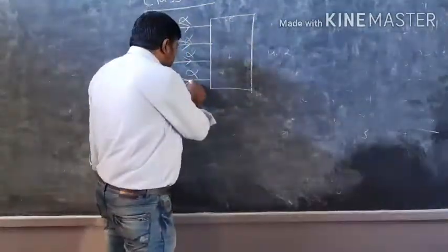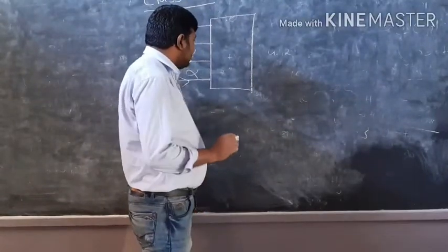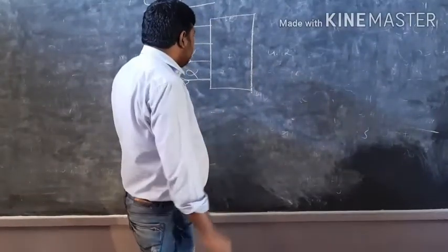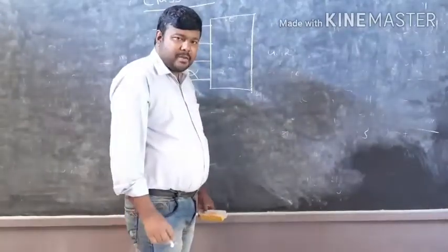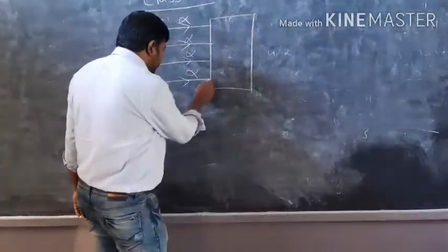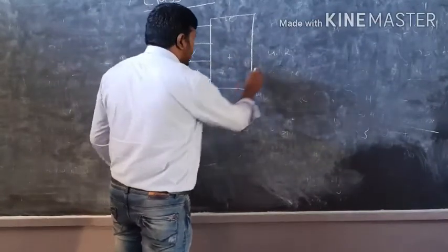But when he passed the alpha particles through the gold foil, he observed some amazing facts. What did he observe? That most of the alpha particles are actually passing through the gold foil.